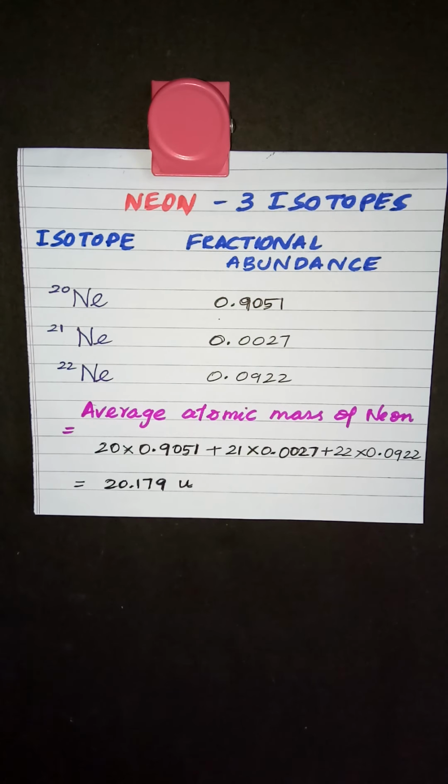Atomic mass is the mass of one atom of a particular element, and mass number is the total number of protons and neutrons. And remember, when you talk about the mass of one atom, we don't take the mass of the electron into consideration because it is negligible. So we take only the protons and neutrons when we talk about an atom's mass.